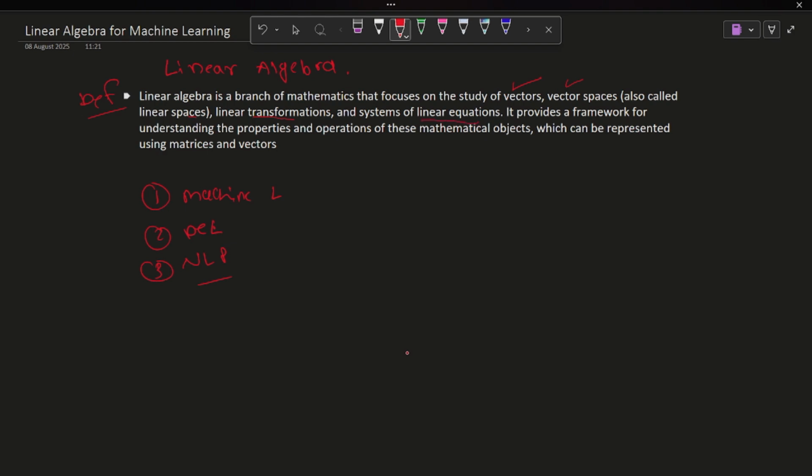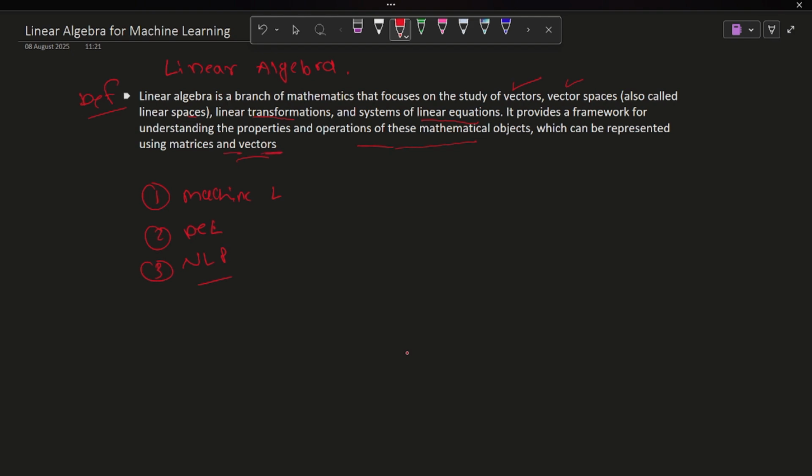It provides a framework for understanding the properties and operations of mathematical objects, which can be represented using matrices and vectors. Note that it provides a framework for understanding the properties of operations of mathematical objects, which can be represented as matrices and vectors.